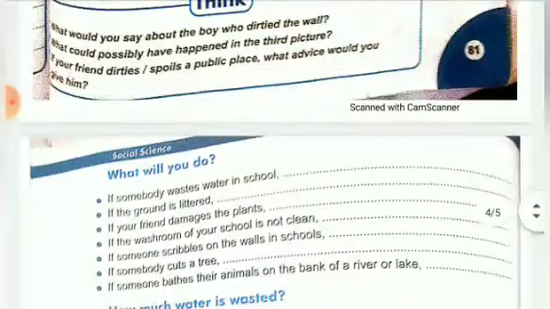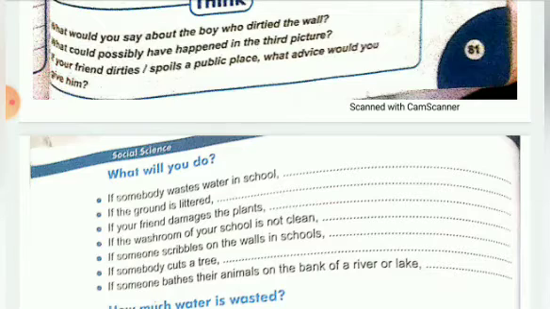Now what will you do if somebody wastes water in the school? It is our duty to stop them: don't waste, close the tap, we can say. If the ground is littered, ask the person not to litter anywhere they like.